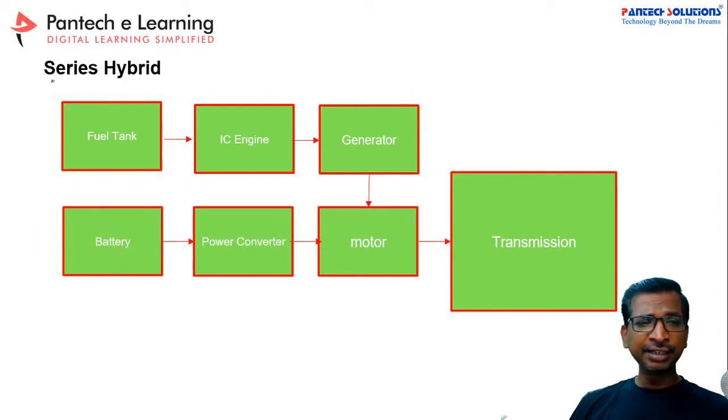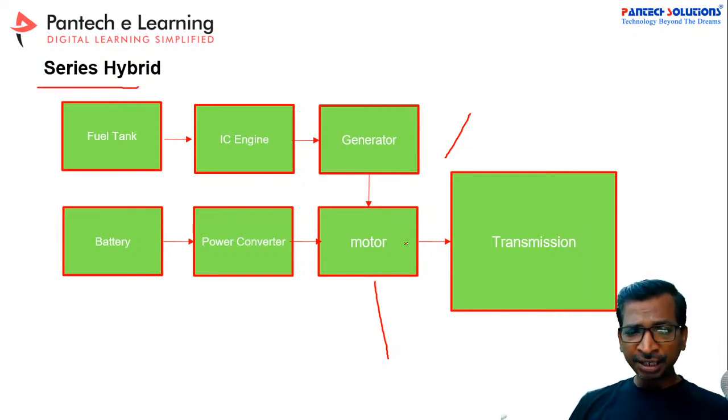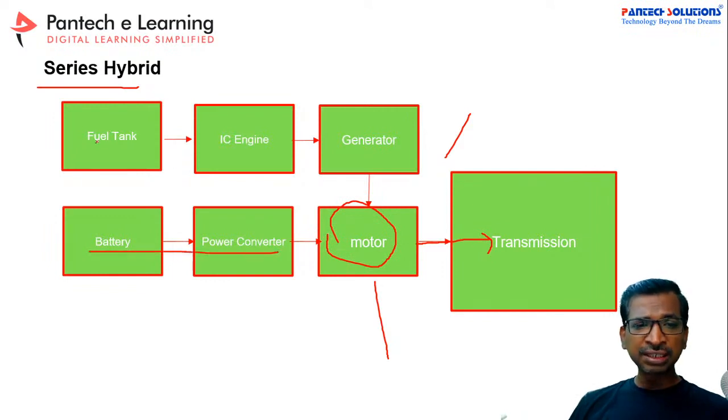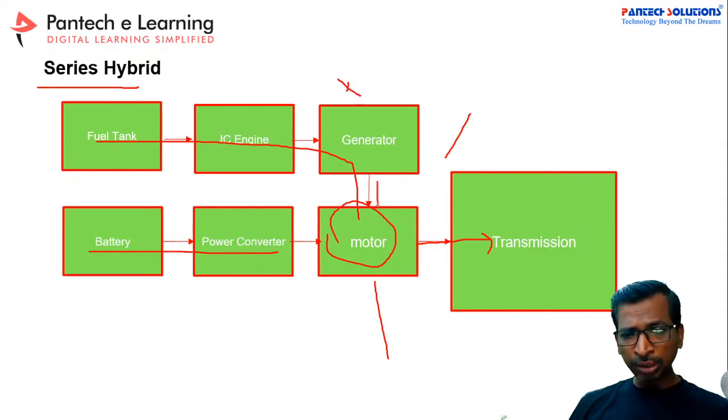Now how can this work? Generally in the hybrid vehicle, there are two mechanisms. One is called the IC engine mechanism and the other is called the hybrid electric vehicle mechanism. In the series hybrid, ultimately the electric motor only gives the transmission power, but this motor gets power from the battery source as well as the IC engine source. The IC engine power is transferred to the electric side, and only after that is it applied to the transmission side.